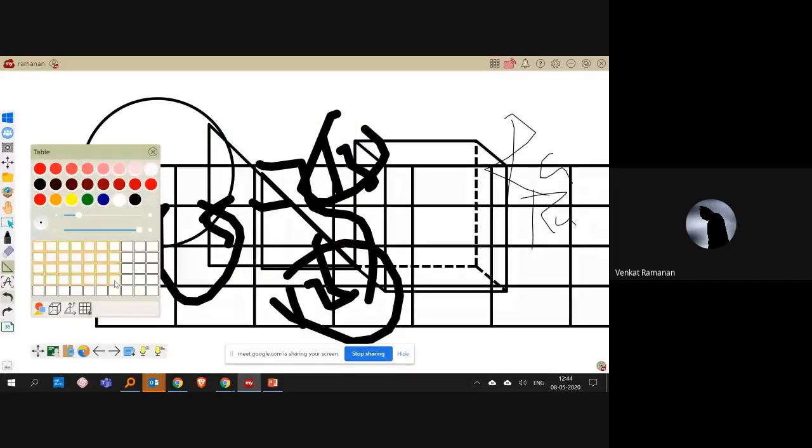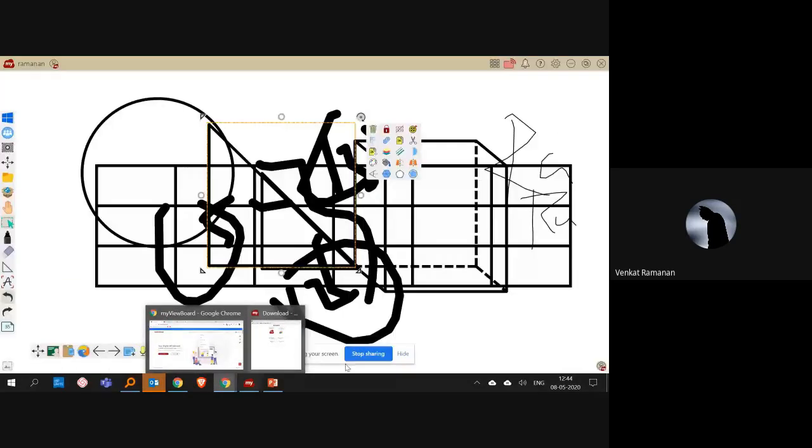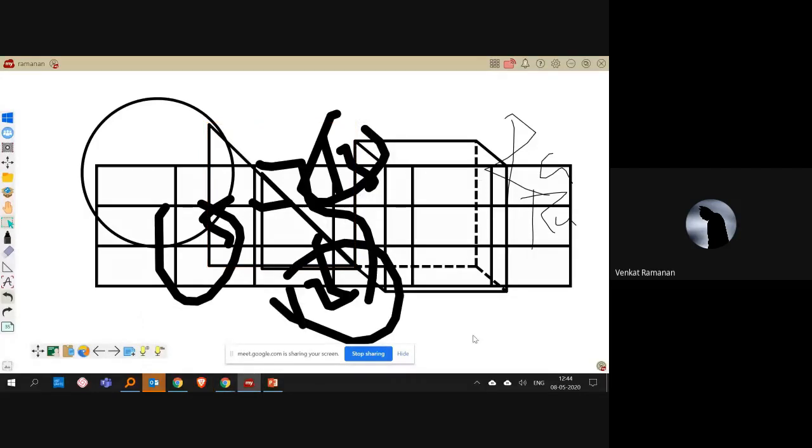Probably this 1 hour will not be sufficient to explain all the functions you can do with MyViewBoard. That's why I recommend you go to MyViewBoard and install this on your PC. Since it's completely free, you will be getting a free license, and the premium version is available for free for all teachers. You can explore this for yourself.